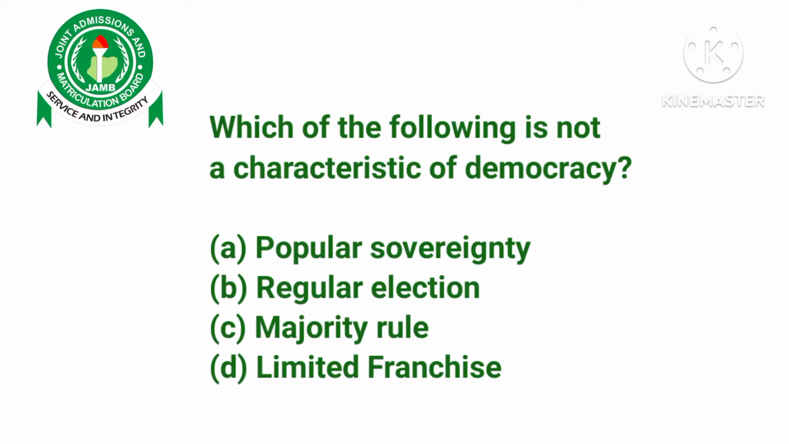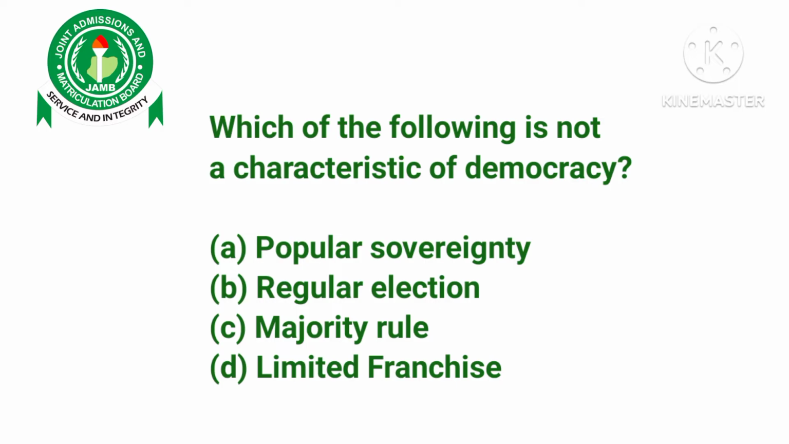The second option is regular election. In a democratic state, of course, there is always election. People to occupy the political positions are elected on a regular basis. So there is regular election, it's a feature of democracy, which makes it not the correct answer.